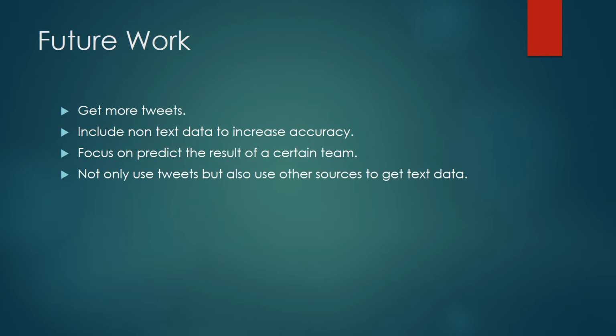I believe there are many things I can do to improve my lie-based classifier. First of all, I should get more tweets, because I believe that some of my results are biased because I don't have enough test data. Secondly, I should also include the non-test data to increase my accuracy. Also, I might need to just get the test data of a certain team, and then change my classifier to predict the result of a certain club. For example, I can just build a classifier to predict the results of Manchester United.